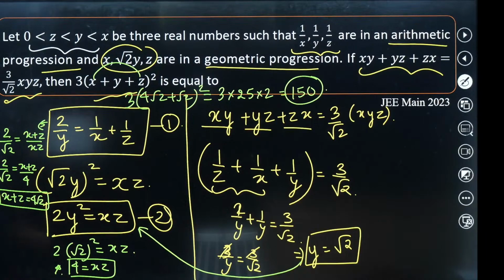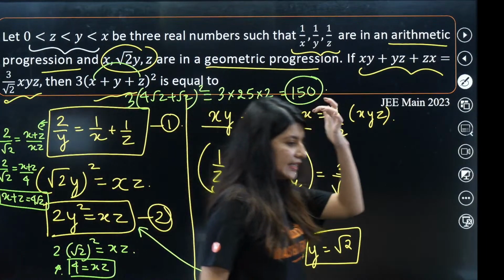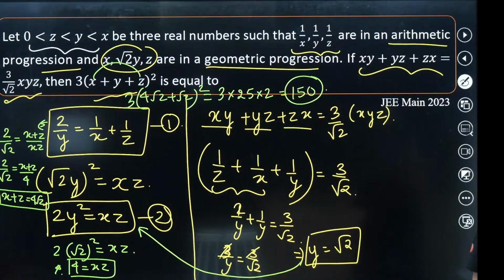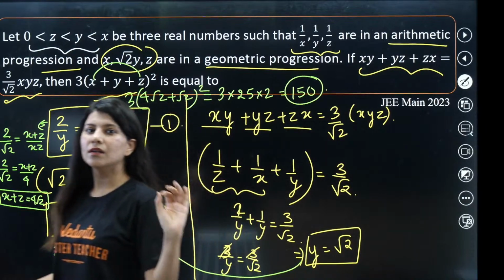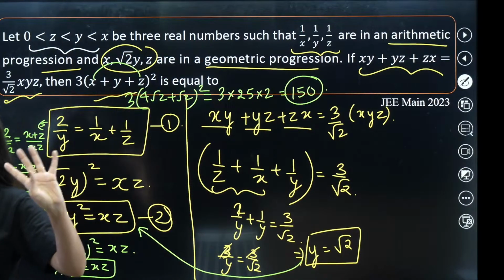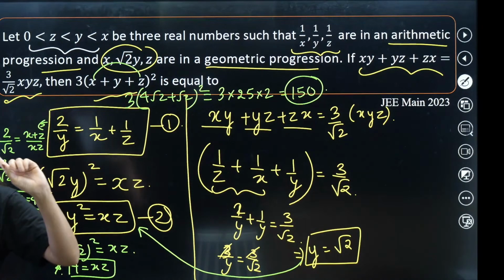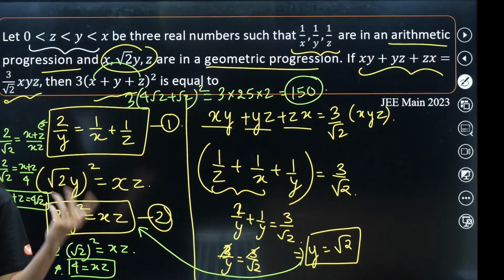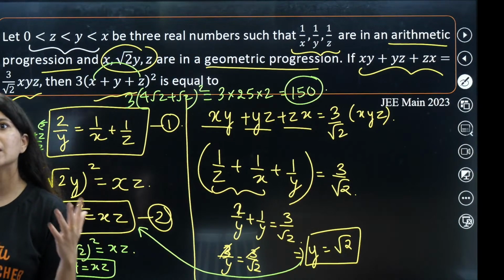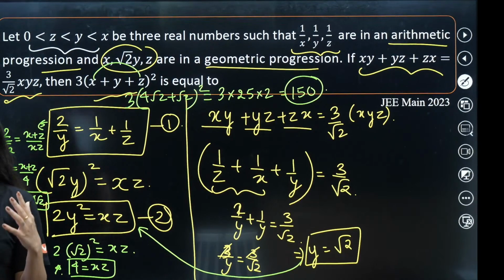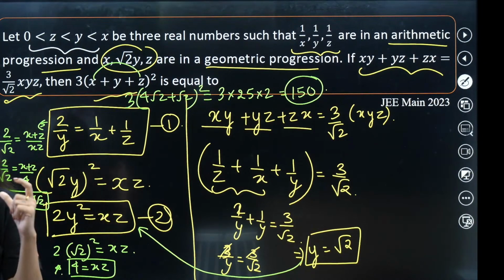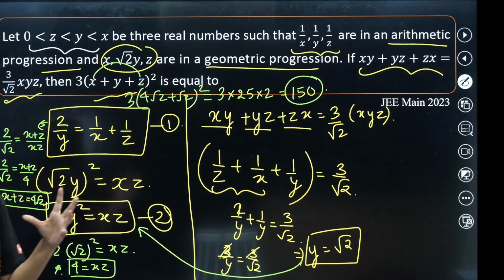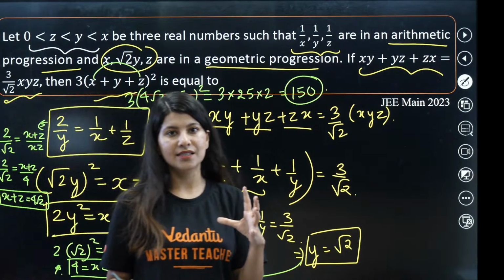Tomorrow class timing. I have a session at 5 in the evening. So at 5 in the evening we will cover statistics. Statistics is not a very huge chapter. It will definitely give you 4 marks, 1 question at least. So we will try to cover the session in 2 hours mostly. We will not go beyond 2 hours, because the chapter itself is a very small chapter, statistics.